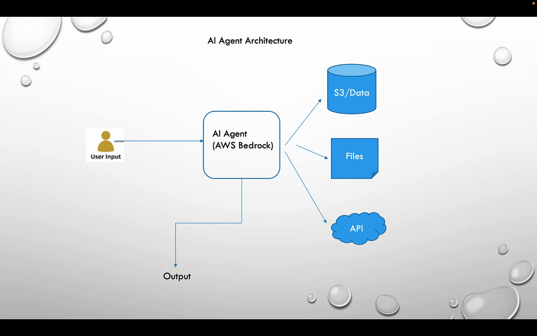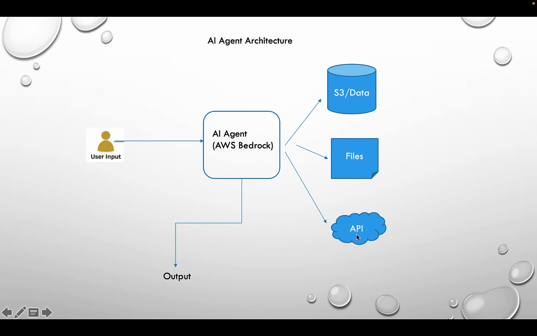So what we can do is look at the architecture. This is very high level, and it can be very complex, but in a simple way: on a chatbot, you give an input, what is the best food joint around my neighborhood. Now the AI agent, in this session I'm going to explore AWS Bedrock and build an agent. But let's say the data. What does Bedrock do, right? It has to have some kind of data. We can put a lot of data in an Excel sheet or a particular format in S3. We can have files lying there, and then we can have an API. The combination of all three is the data that will be fed to Bedrock, and it will give the output.